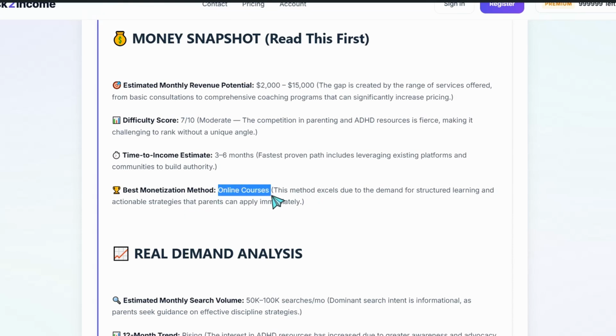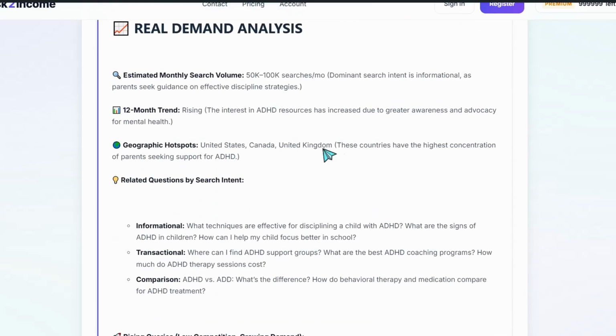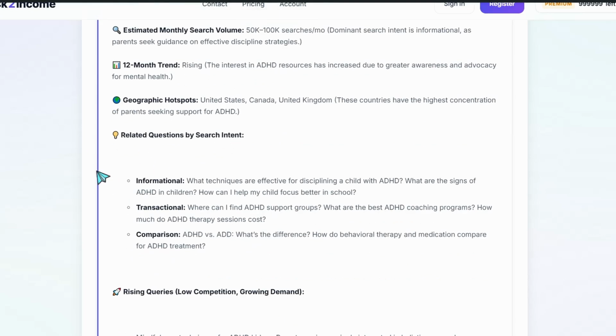Here you can find the real demand analysis, the rising trend, search volume, geographic hotspots. And you can find the related questions by search intent, information, transaction, and comparison, that enables you to show the big picture, how you can build your own content around this specific niche to build your authority, even if you have a blog or YouTube channel or account on TikTok, Instagram, and so on.